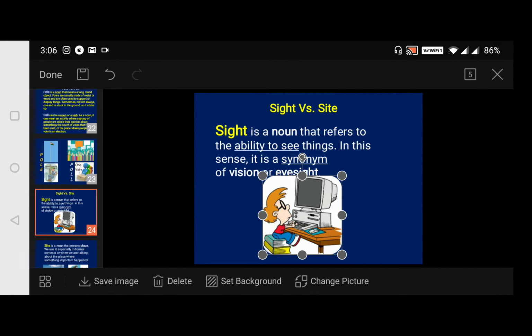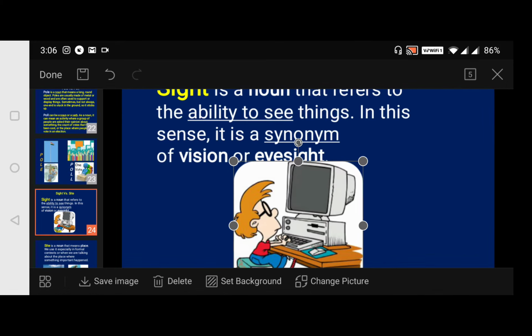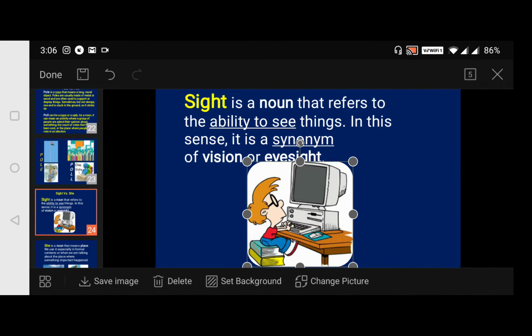Sight versus site. Sight is a noun that refers to the ability to see things. In this sense, it is a synonym of vision or eyesight. Sight is a noun that refers to the ability to see things. In this sense, it is a synonym of vision or eyesight. Followed? Okay, now moving to our next slide.